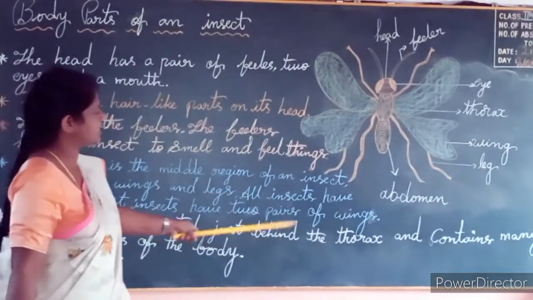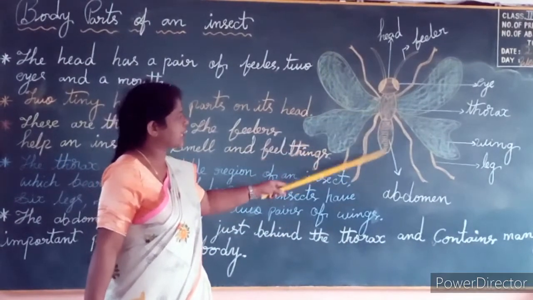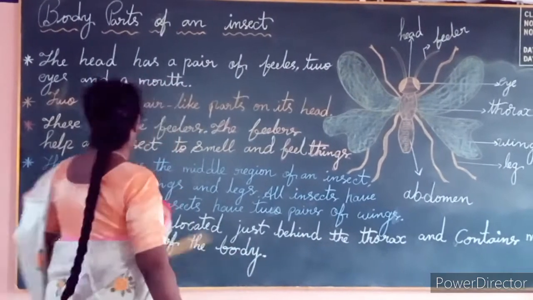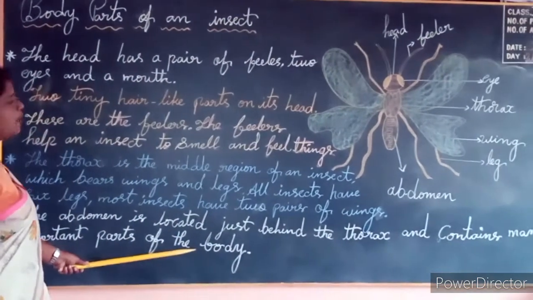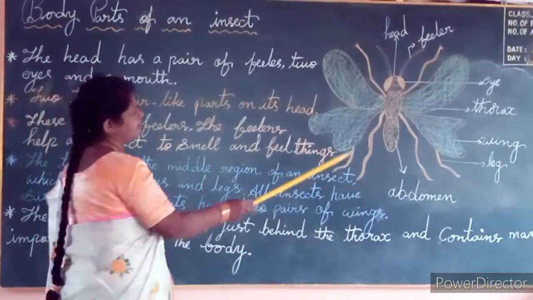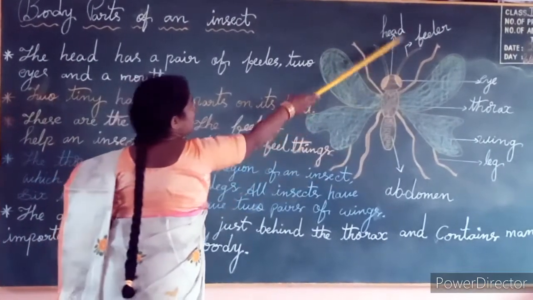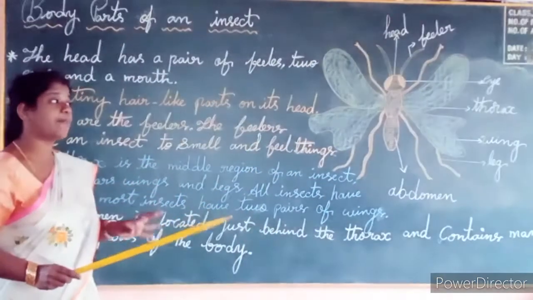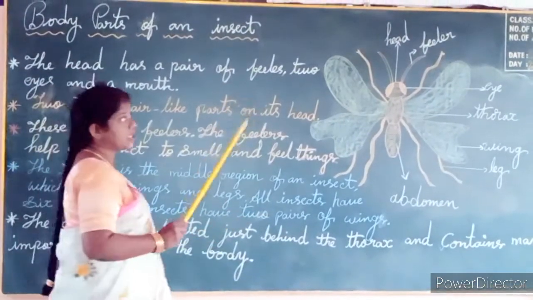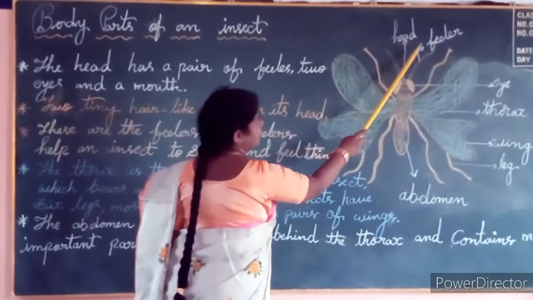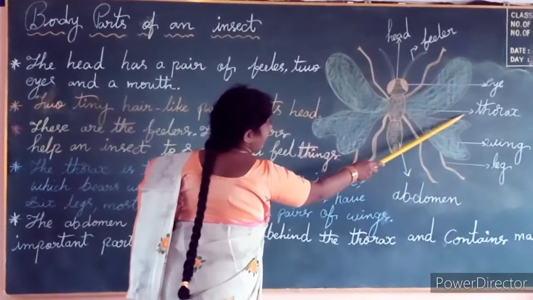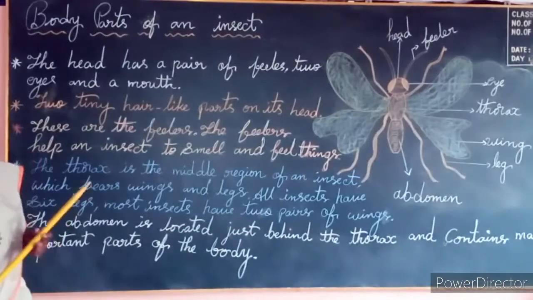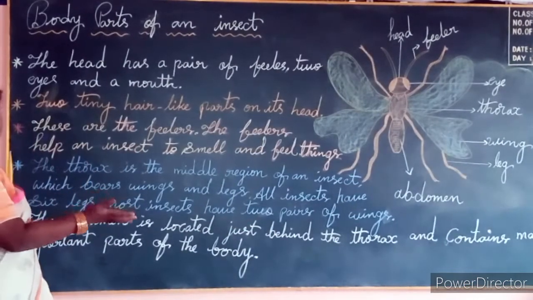The abdomen is located just behind the thorax and contains many important parts of the body. This whole insect consists of many parts of the body. What are the main parts of the body? Head, feelers, eyes, thorax, wings, legs and abdomen. Okay, is that clear up till here?